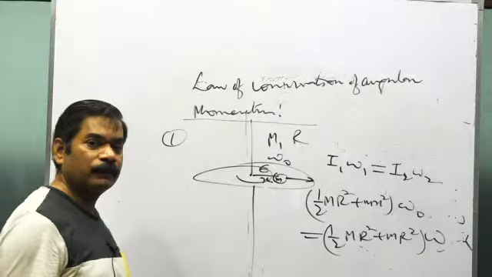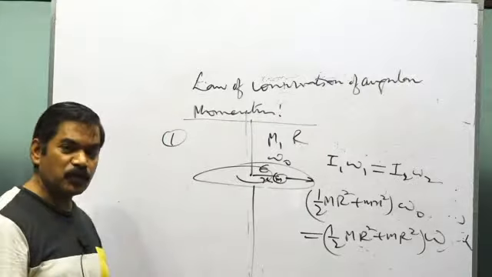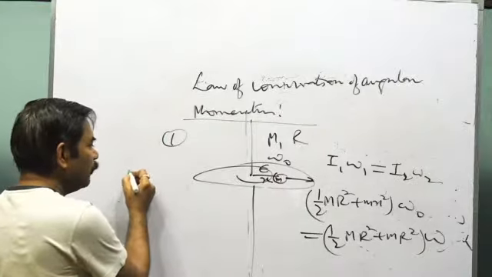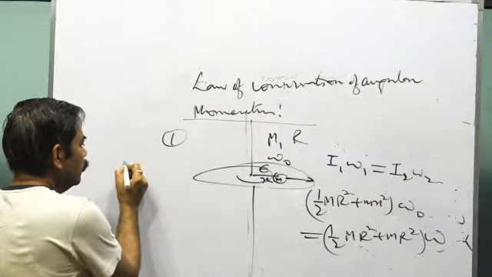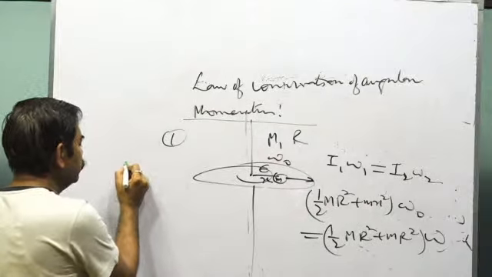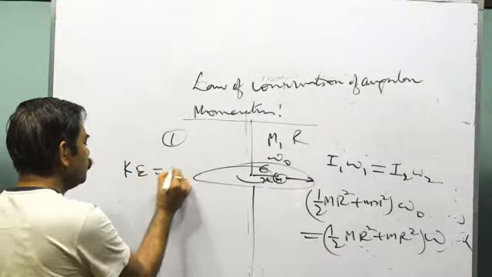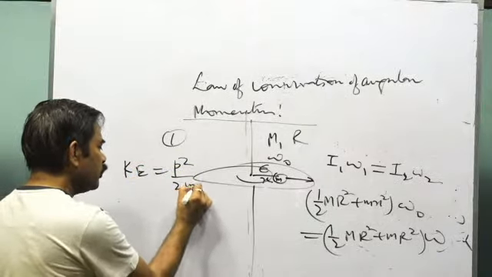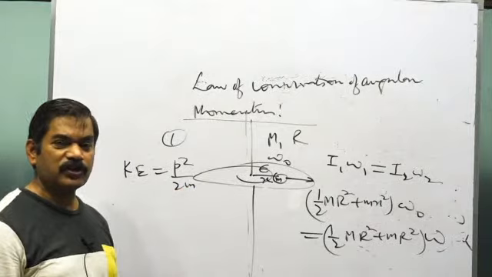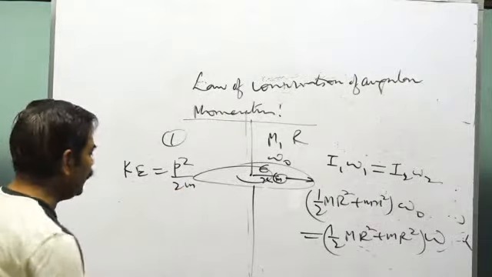And you know that in translational motion, the relation between momentum and kinetic energy is K equals P square by 2m. So here also you should establish a relation between the rotational kinetic energy and the angular momentum.